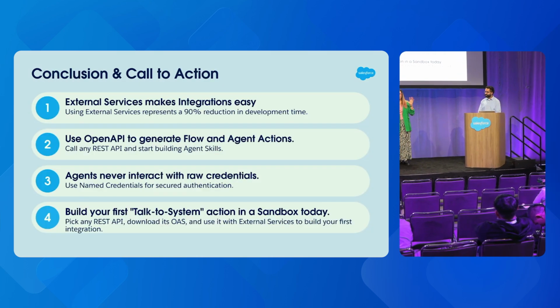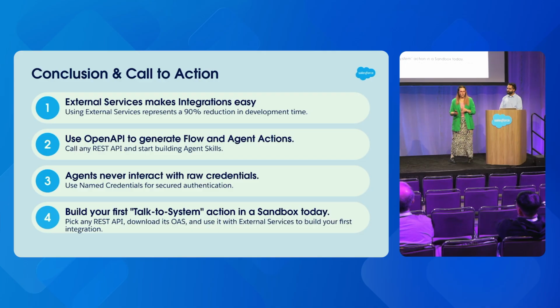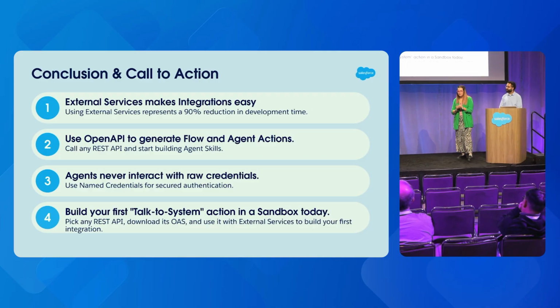So we built an integration in a matter of minutes, thanks to external services. We set up name credential, external services, and we saved a lot of time, because you didn't have to write a single line of code, which automatically means from days and hours, you're down to minutes. So please go ahead and try external services if you haven't. We also generated an OpenAPI spec.